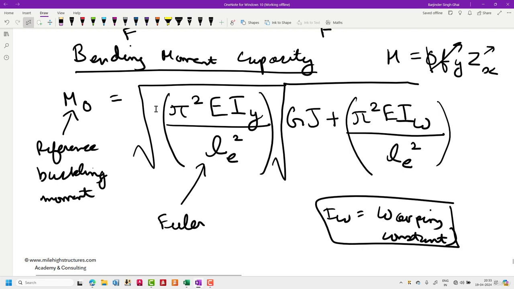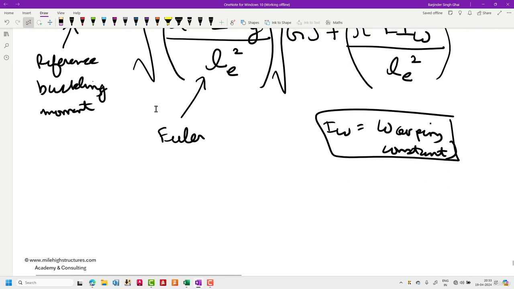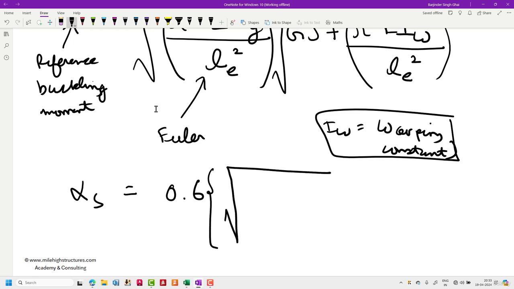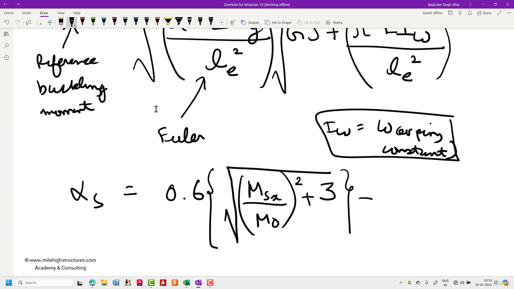The second term that you need to understand is alpha s. Alpha s is equal to 0.6 times the square root of (Msx divided by M naught) square plus 3, and this whole expression needs to be subtracted from Msx divided by M naught.